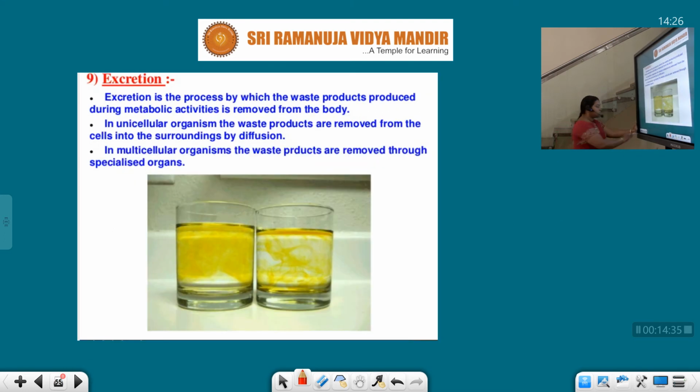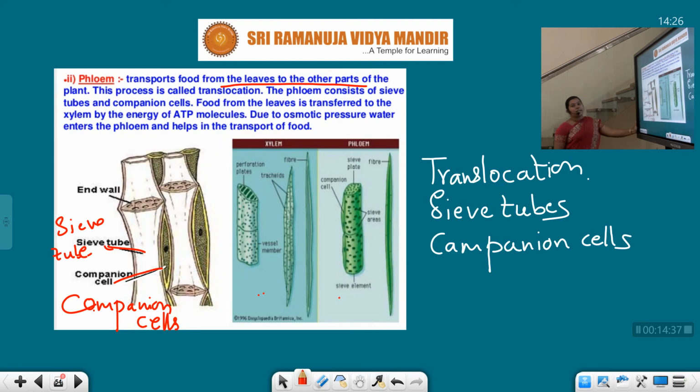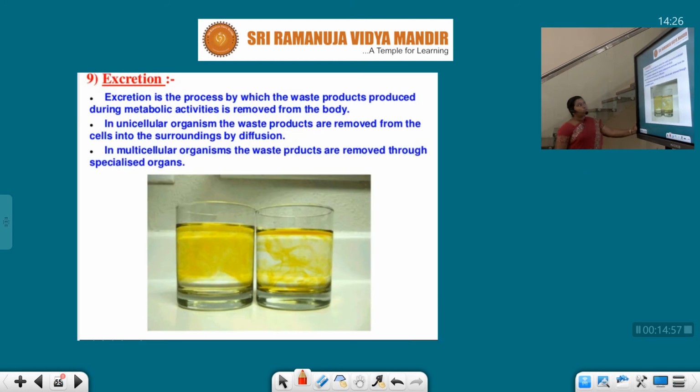Next, excretion, students. So, with this slide, I have completed the transportation in plants. We have the vascular tissues in our plants known as xylem and phloem. Xylem helps in the conduction of water and minerals, whereas phloem helps in the conduction of food. Now students, I am going to explain another important life process, that is excretion.